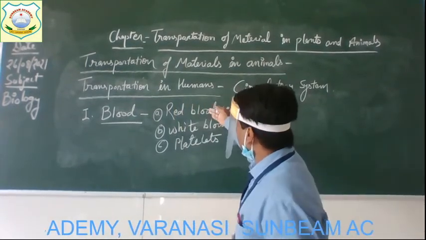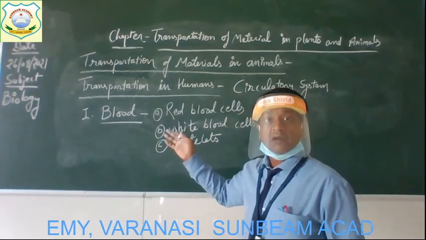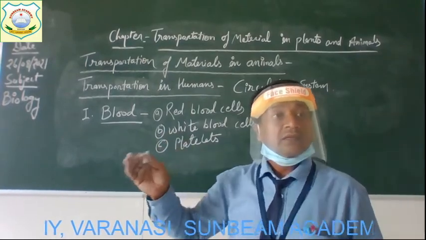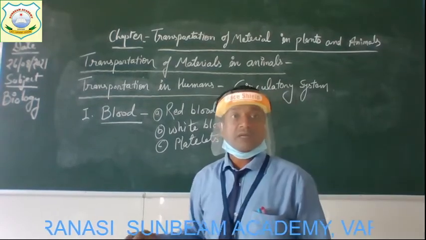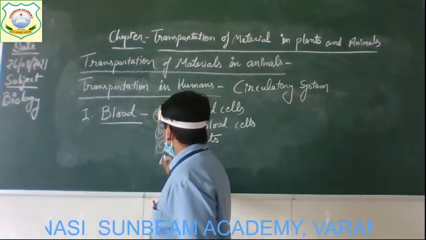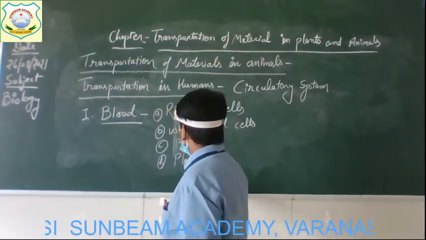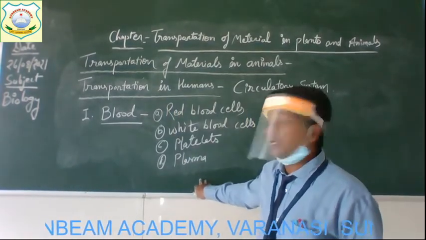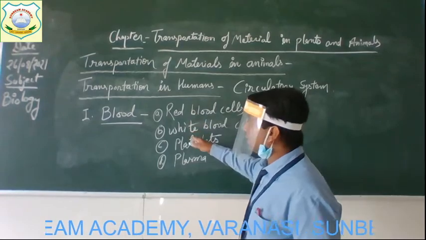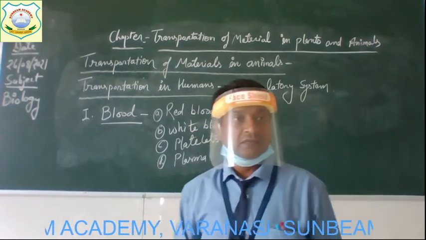So these three kinds of cells are present in our blood, and one more component is there, which is liquid, and that is known as plasma.